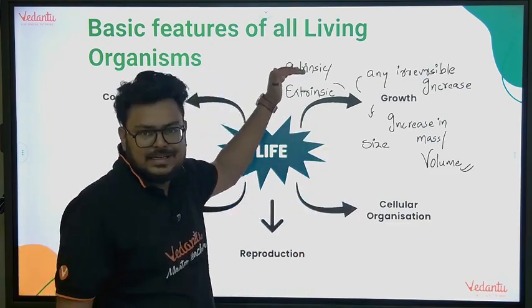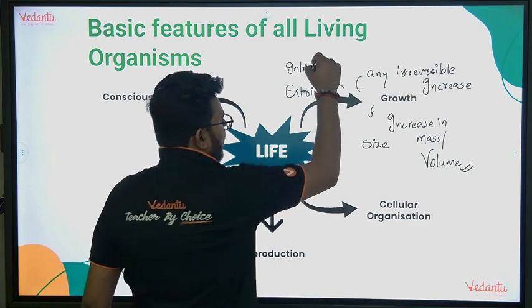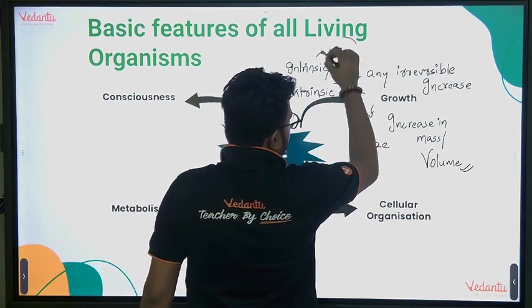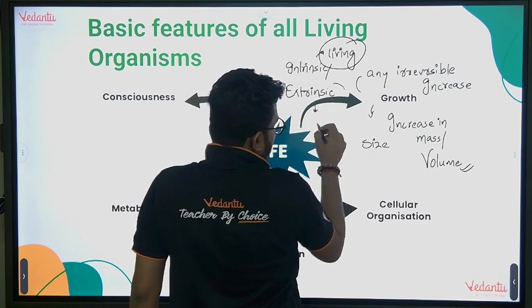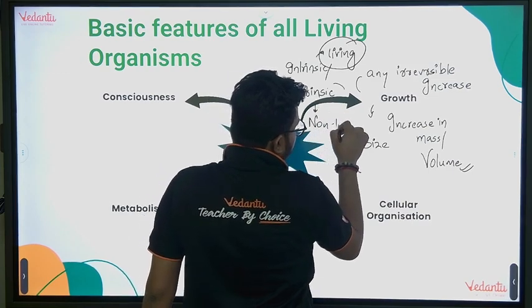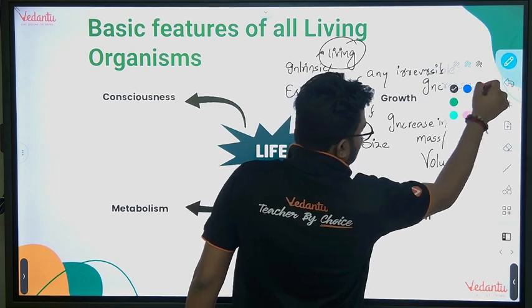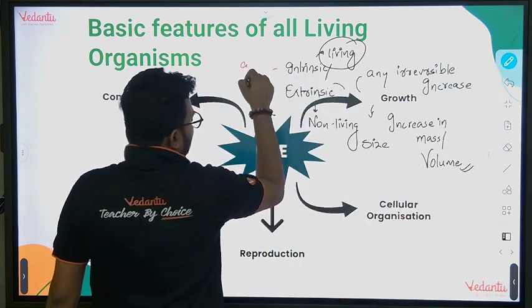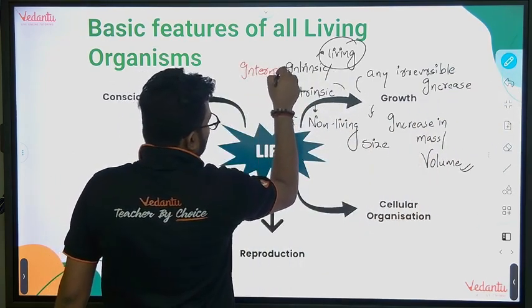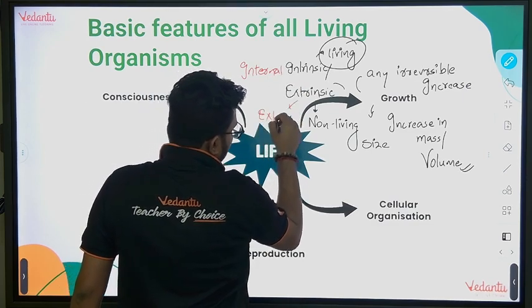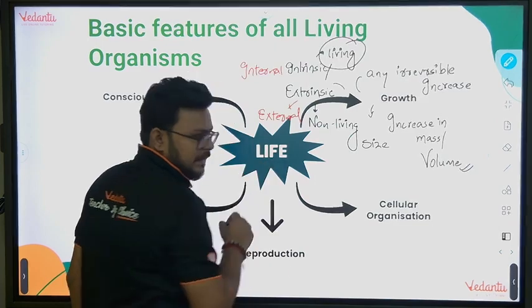So intrinsic growth, that is occurring from inside, will take place in case of what? Living organisms. Okay, you can take example of human. And extrinsic growth can take place in case of non-living organisms. Just for the basic idea, I'm mentioning here that intrinsic means internal. That growth occurs from inner side. Extrinsic means when growth occurs from outer side, or we can say simply external, right?